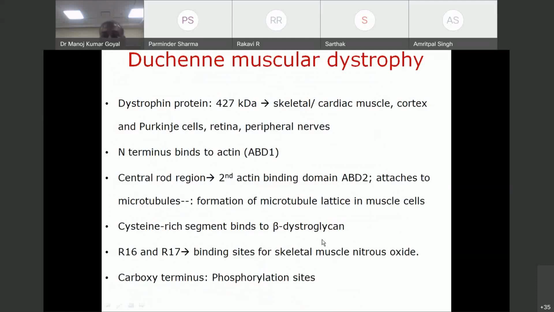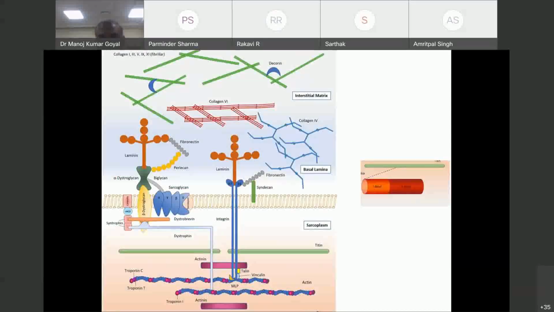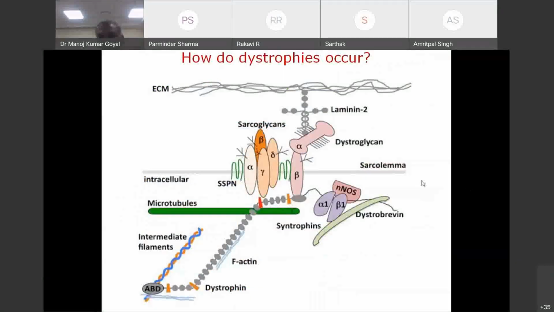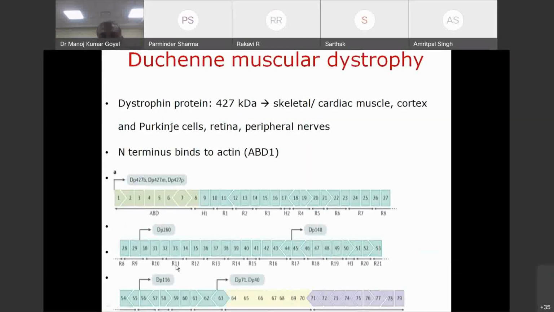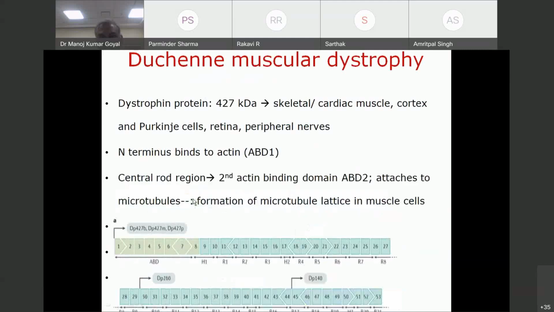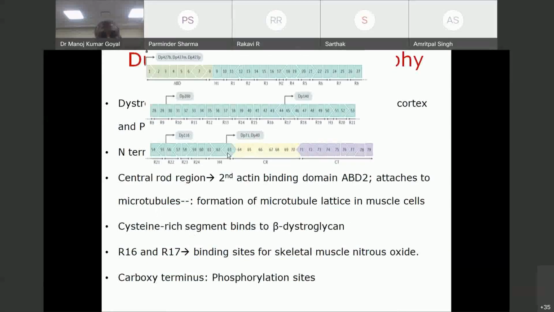In addition, it also has sites for binding of nitric oxide synthase, which helps in vasodilatation in the setting of muscle contraction. Again, the same thing, the different sites: the N-terminus binds to actin, the central rod region binds to actin, the cysteine-rich domain binds to beta dystroglycan, and last is the phosphorylation site.